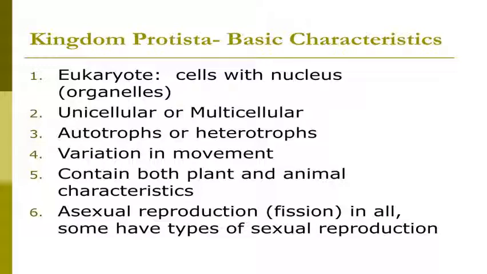Some of them move by gliding, or through cilia and flagella. They have several types of motile organelles required for movement, such as cilia, flagella, and single ciliates. All this provides the variation in their movement.